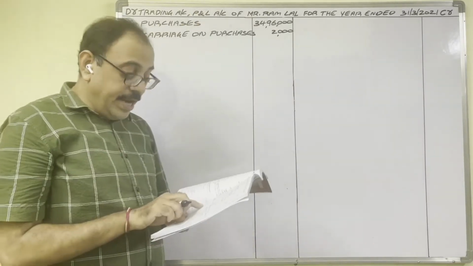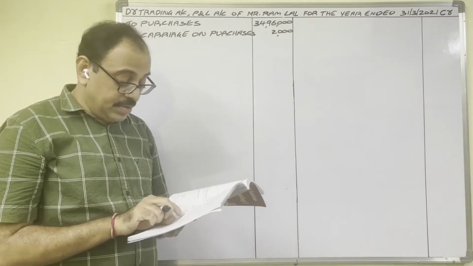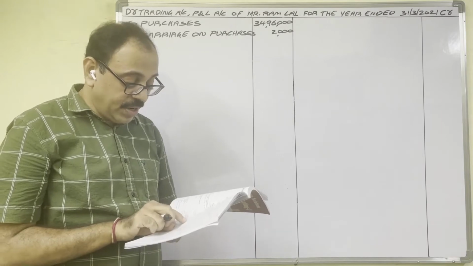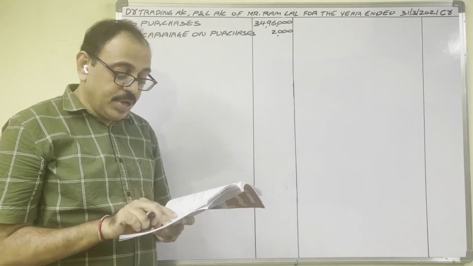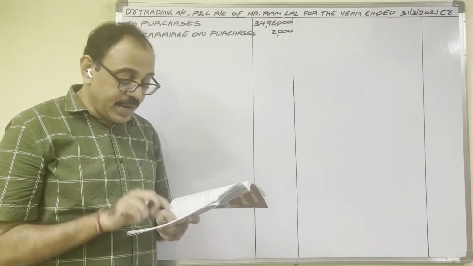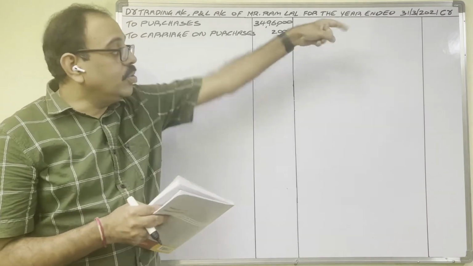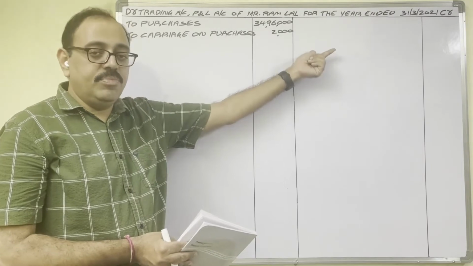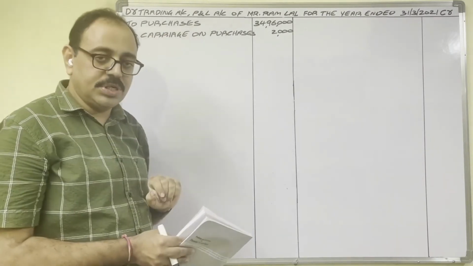Next, lighting, indirect expenditure. Buildings, asset. Rates and taxes, indirect expenditure. Sundry debtors, asset. Furniture, asset. Cash in hand, asset. Bills receivable, asset. Stock, closing stock, because in brackets he has given 31st March 2021, the closing date. So closing stock we need not show here, because instead of ordinary purchases, we have taken adjusted purchases.